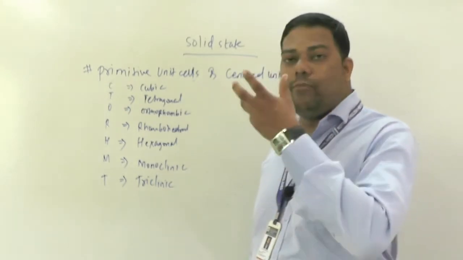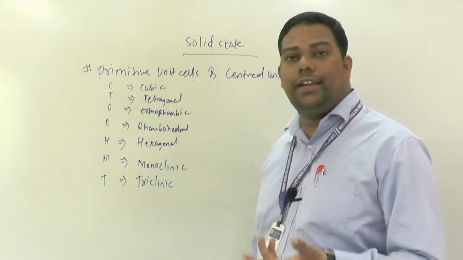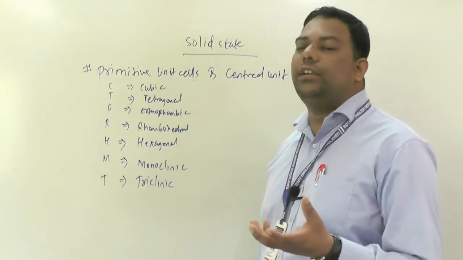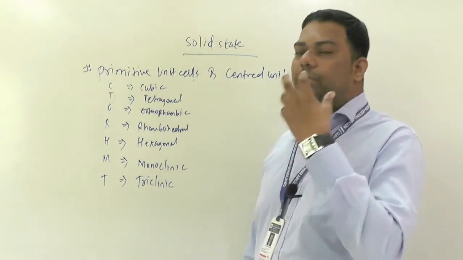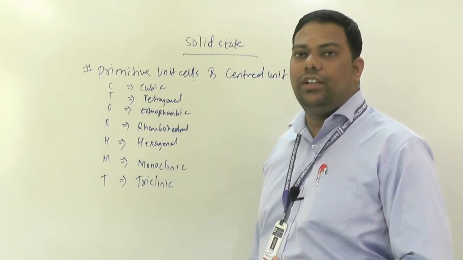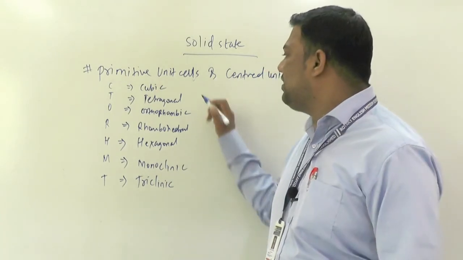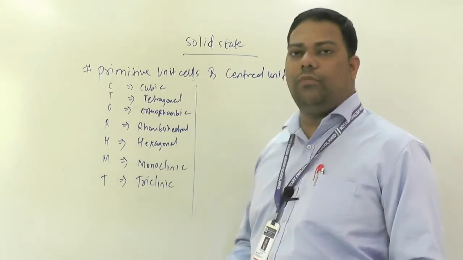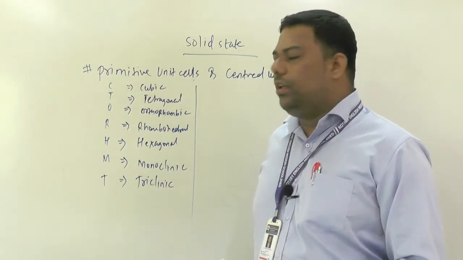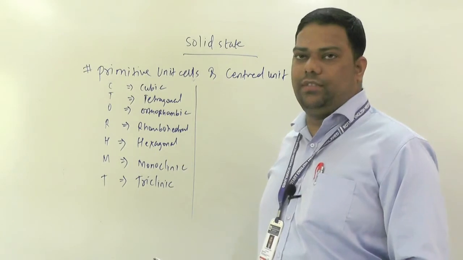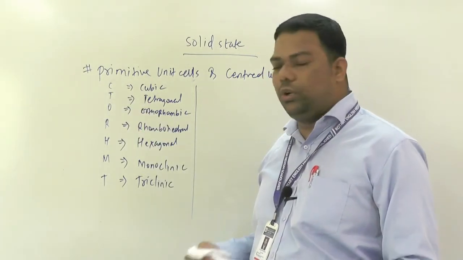There are also bond angles: alpha equal to beta equal to 90, alpha and beta not equal to 90, then alpha not equal to 90, beta not equal to 90, and gamma also. So you have to make the chart accordingly. It is a very easy method to memorize all 7, whatever cubic, like we said, C, T, O, R, H, M, T.